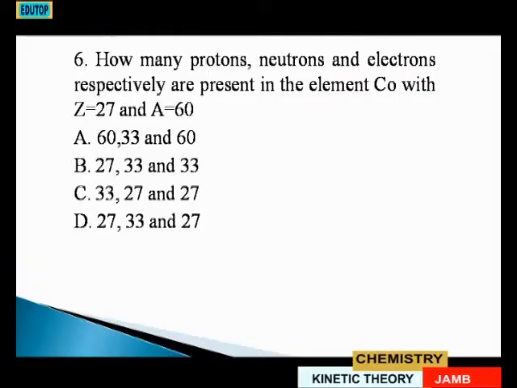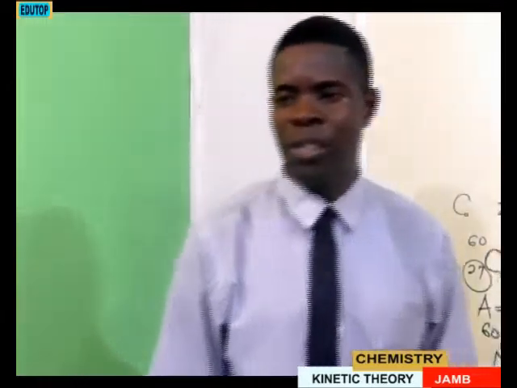Option A we have 60, 33. We don't need to even look at the others since the first one is 60. Option B, 27, 33, 33. That one is also wrong. Option C, 33, 27, 27. That one is also wrong. Option D, 27, 33, and 27. So option D would be the correct answer for this question.